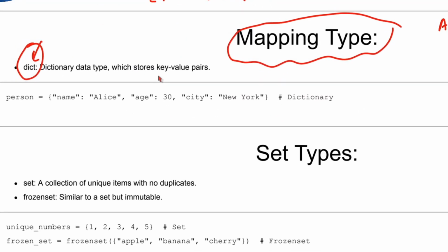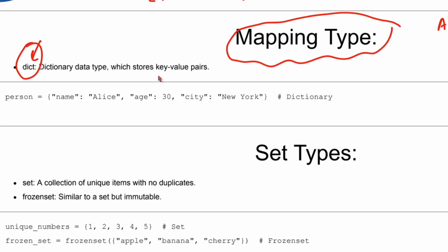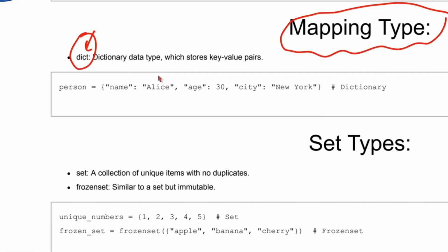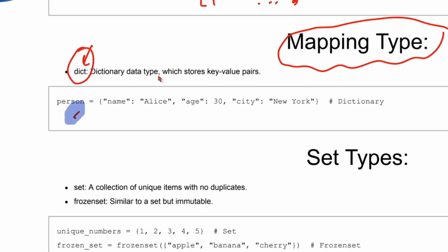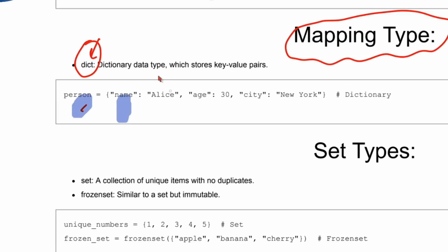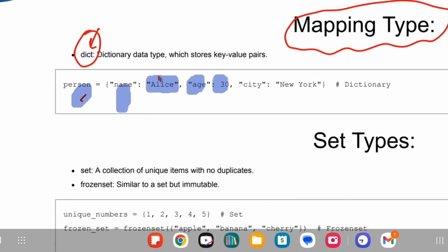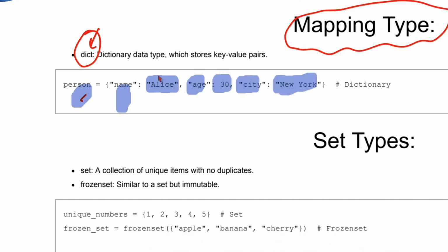So a dictionary has 2 things: a key and a value. For example, if I have to mention a dictionary, I'll say person. If you see it here, I have mentioned a person: first name is Alice, age is 30, city, it lives in New York. So this basically is a dictionary. If I call name, it will give Alice, because this is the key and this is the value. So we have pairs of values.